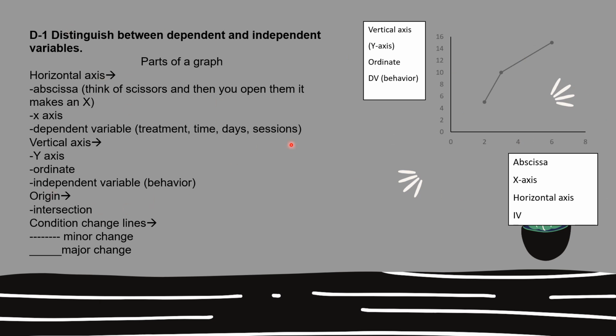Everything else on this slide is correct. It's just the dependent variable would be behavior, and the independent variable would be treatment time and days and sessions. So we also have the origin, which would be the intersection. We would also have the condition change lines. If there's a dotted condition change line, that would be a minor change. And if there's a solid line, that would be a major change.